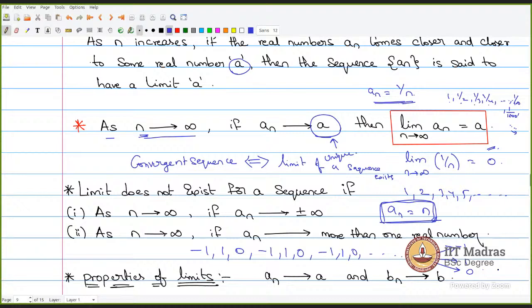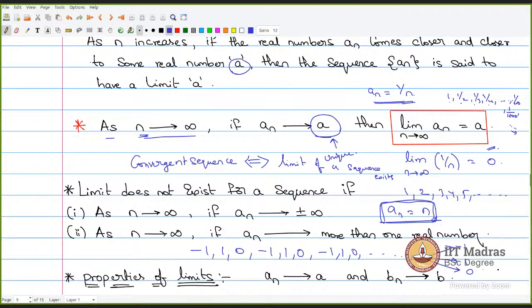Sometimes it goes to minus 1, sometimes to 1, sometimes to 0. So it is approaching more than one real number, and in these cases also we say the limit does not exist. These are the only cases where the limit does not exist. In 95% of cases, the limit exists and approaches some unique real value.